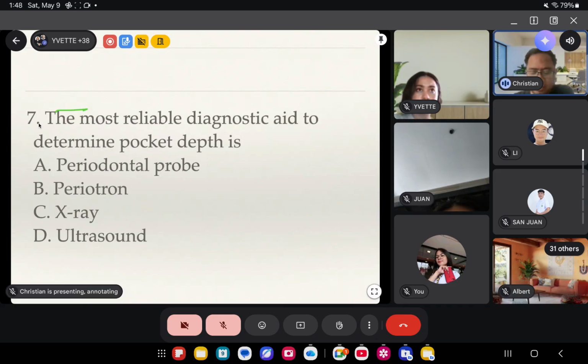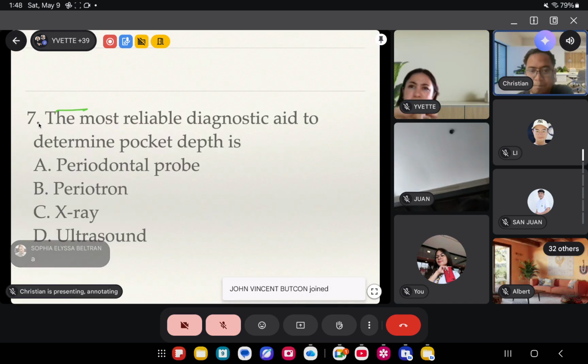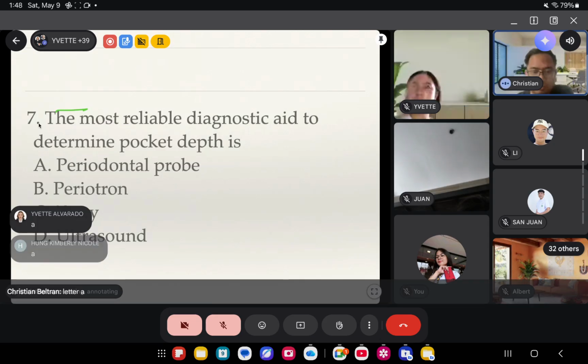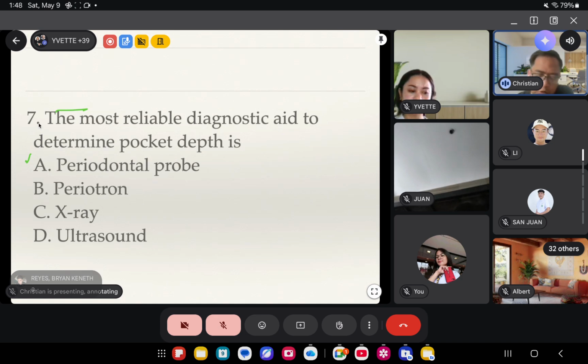So next, number 7. The most reliable diagnostic aid to determine pocket depth is letter A. Some of you might think na periotron. Mukhang social kasi, Doc, eh. I'll answer periotron. So trust your instinct, ha? Periodontal probe. Okay? Periodontal probe.